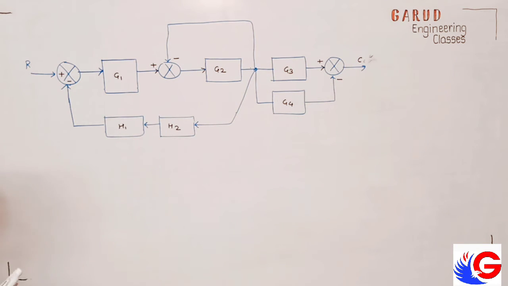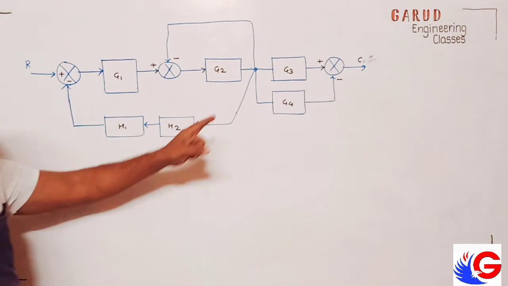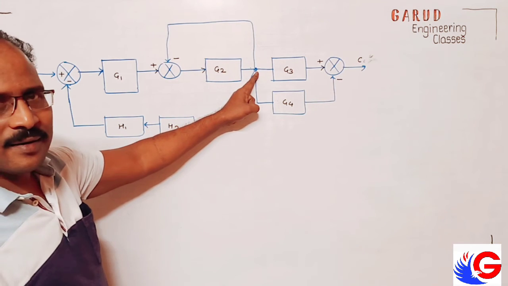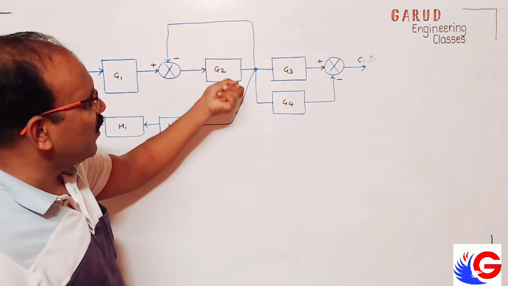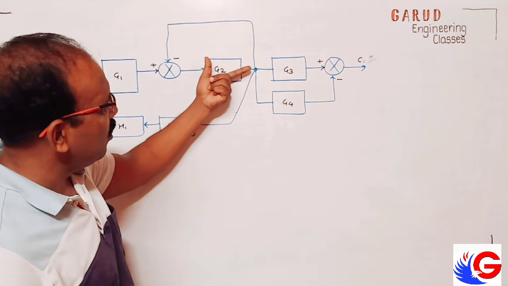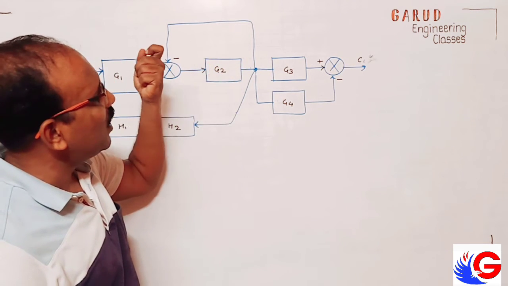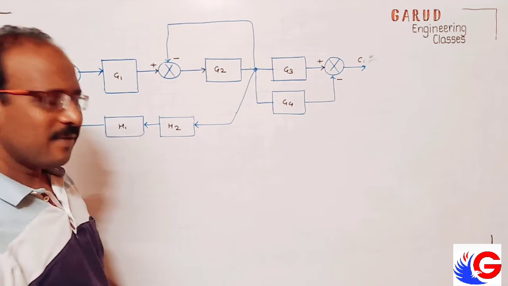Okay, so what to do? We have to reduce one by one. What is this? This is a takeoff point. How many signals are we taking? How many samples are we taking? 1, 2, 3 samples we are taking from one point. Okay.